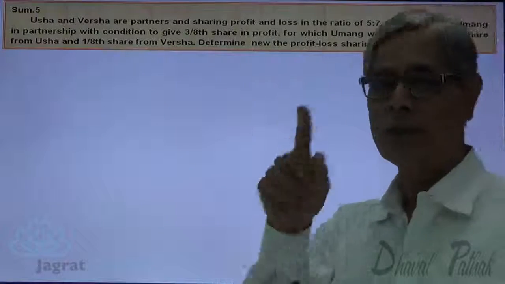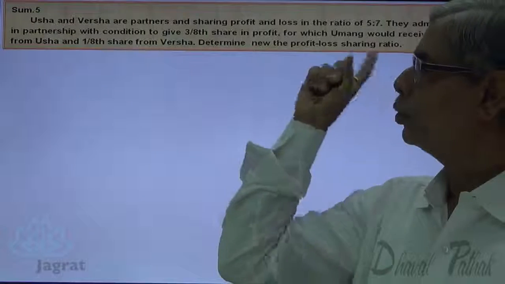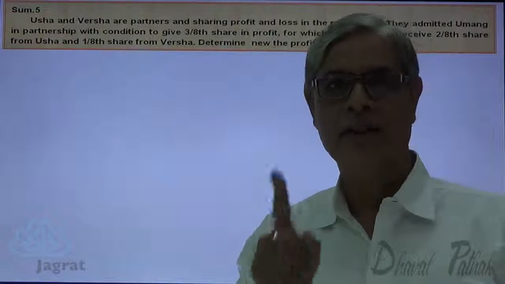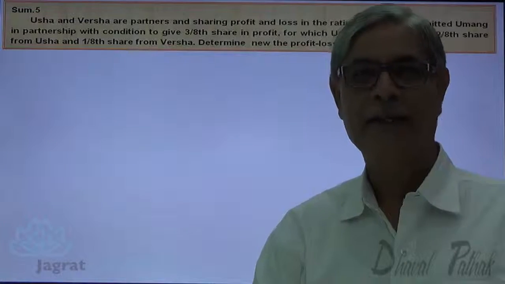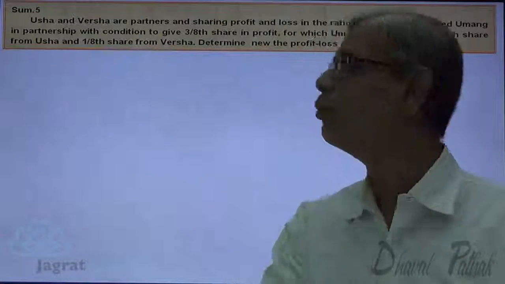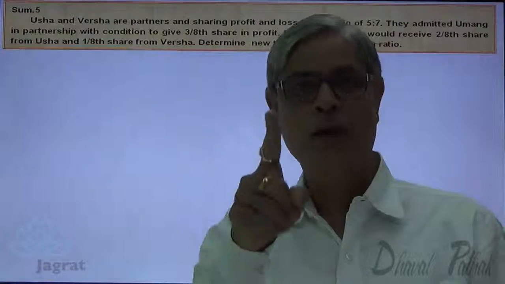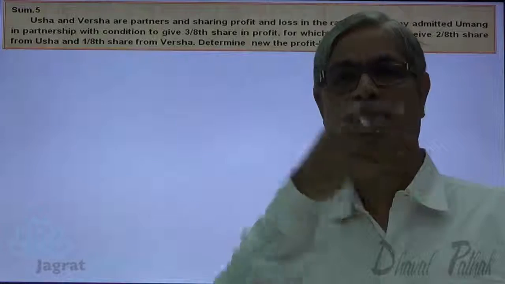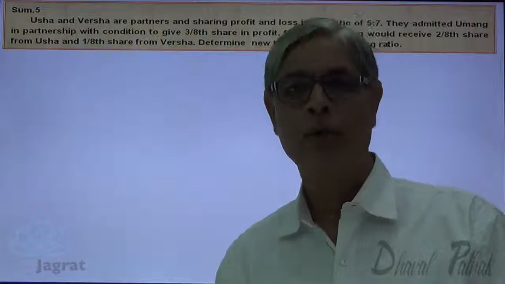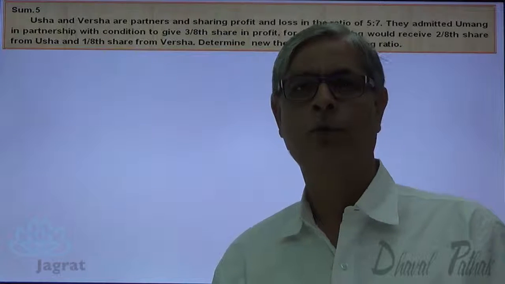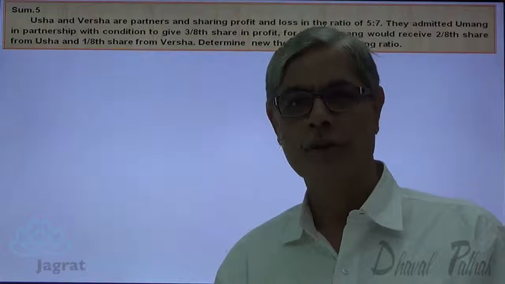So 3 by 8 is the total share in profit received, sacrificed by Usha, 2 by 8, sacrificed by Varsha, 1 by 8. Sacrificing ratio is 2:1, while old profit sharing ratio is 5:7. So old profit sharing ratio and sacrificing ratio are not the same, because you are given the specific details about the sacrifice made by old partners. Now how to find out the new profit sharing ratio? Just observe.